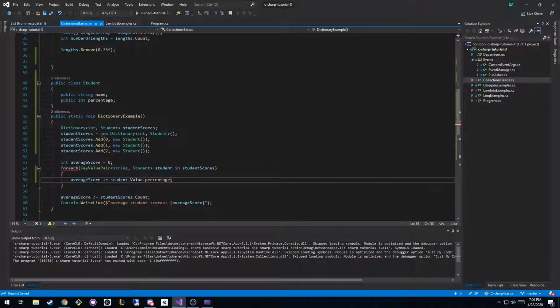So you could pull the percentage out of the student's data type. And then you could create a constructor that would take in the name and percentage, so it would actually be set to something, whereas right now they'll just be empty.